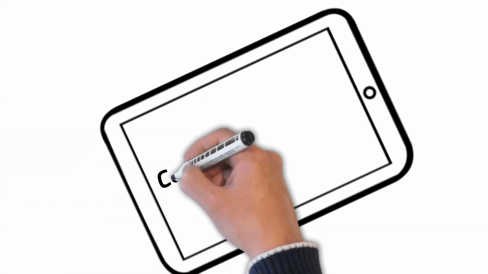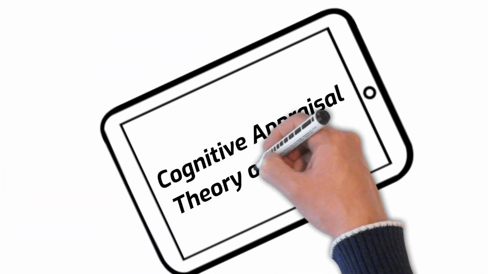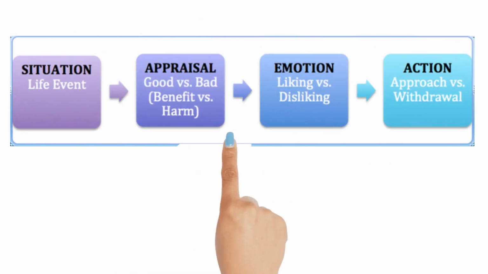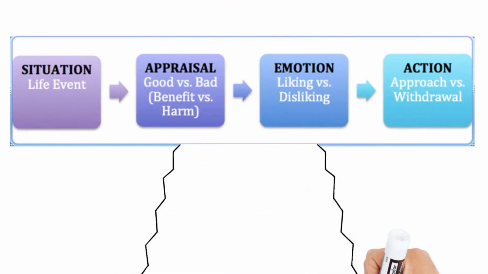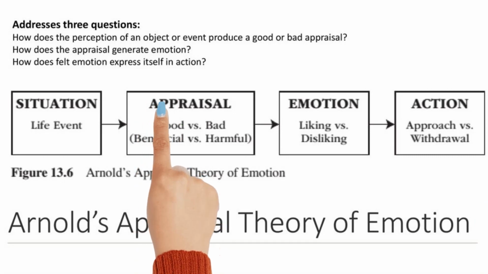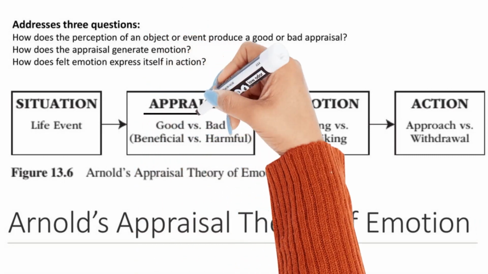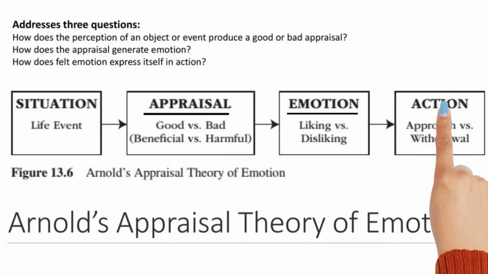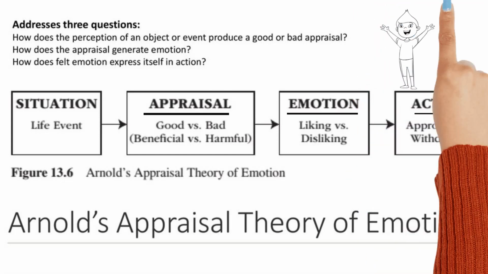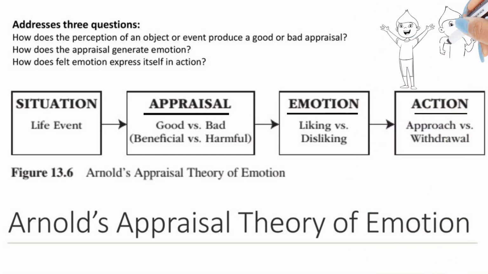Next comes the cognitive appraisal theory given by Arnold and Lazarus. Arnold first proposed this theory in the 1960s. He presented some steps for cognitive appraisal, which in turn lead to emotions. He said that we first of all perceive the external stimuli, then we appraise or examine it regarding its goodness and badness, and last would be the action step, where we tend to approach the stimuli which is appraised as good and withdraw from the stimuli which is appraised as bad.